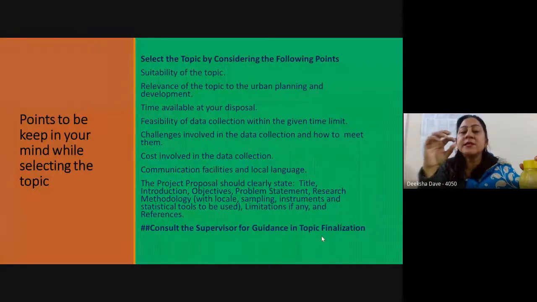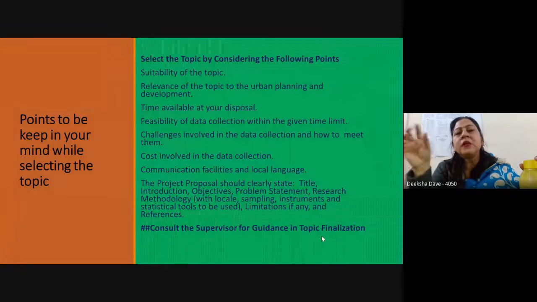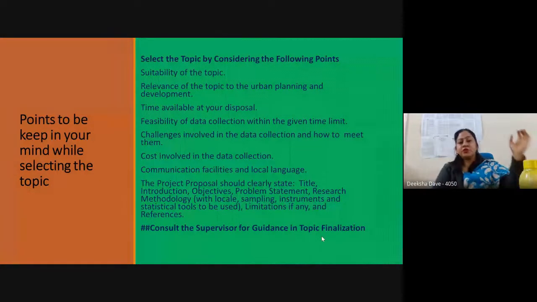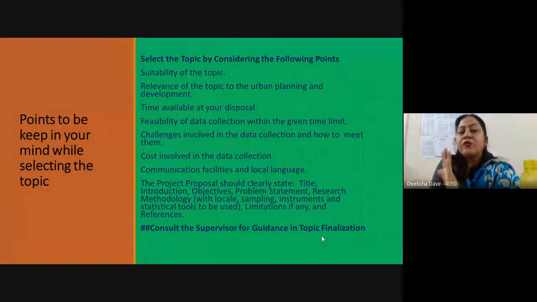And as I said, the project proposal which you will submit should not be a small paragraph. Many students write in the form of a paragraph and submit that as the proposal. It should not be like that. It should have an introduction, the methodology you are going to follow, your objectives, why you want to do this work, the problem statement, and the research methodology that you will take. You can take the help of your guide, so then you will be able to do it better. And then the limitations and references.